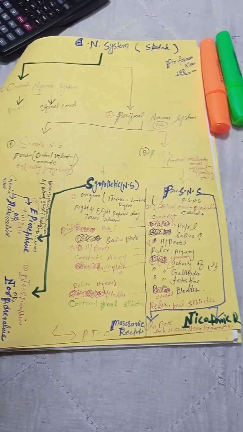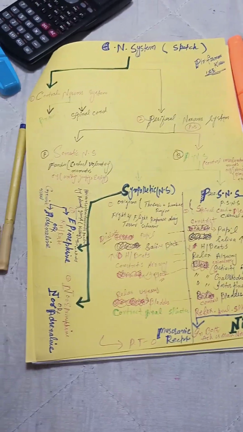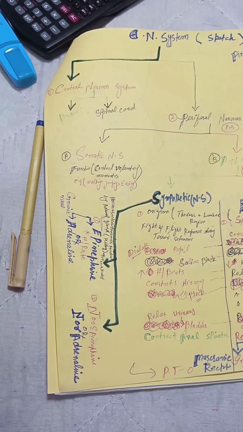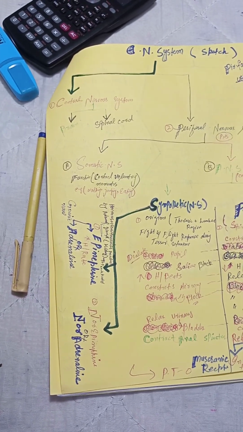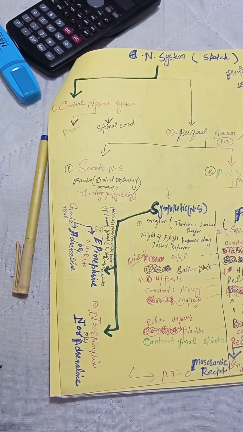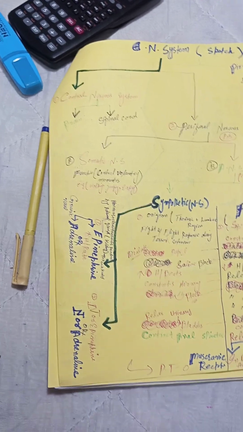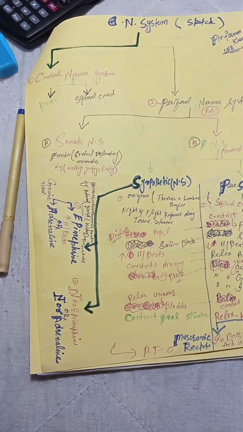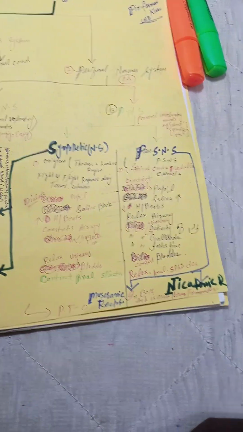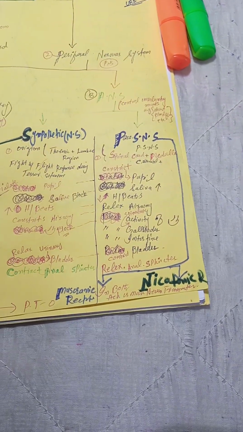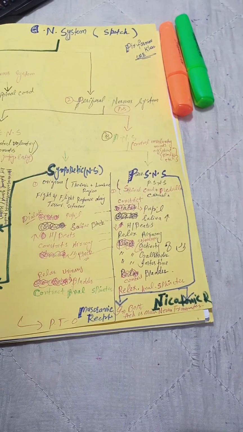So here is the further categorization. As I told, the sympathetic nervous system has epinephrine or adrenaline, and norepinephrine or noradrenaline. We have discussed that adrenaline increases the blood pressure of the patient. Another one is the parasympathetic nervous system, having muscarinic receptors and nicotinic receptors.